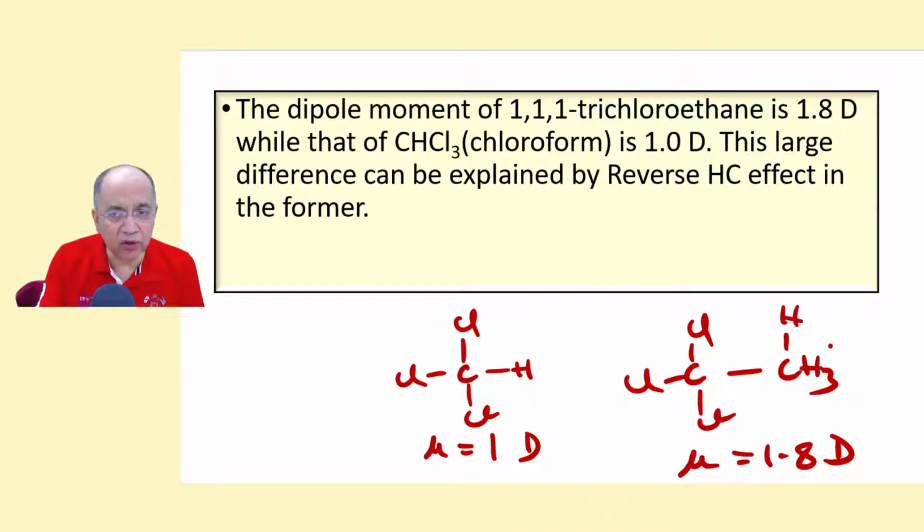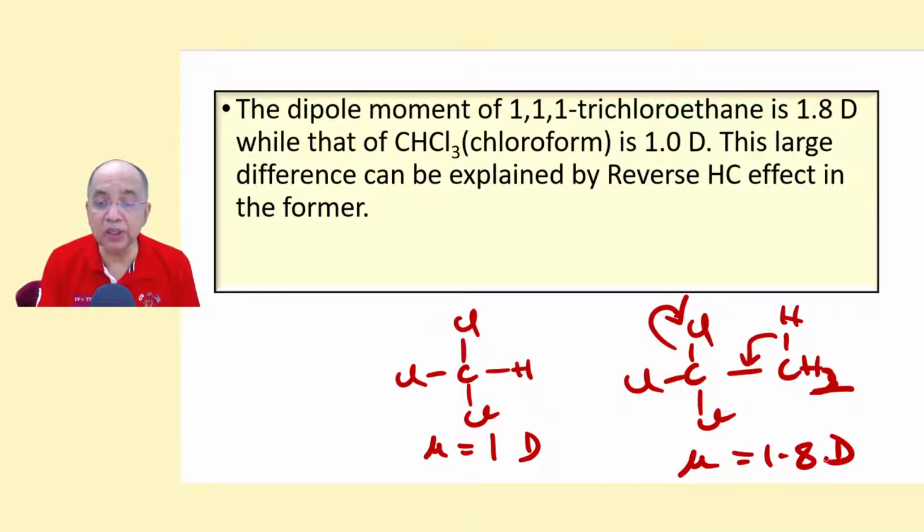Because there will be no bond resonance. That is a reverse hyperconjugation with this chlorine, this chlorine, this chlorine, involving these hydrogens, this CC. So many possible contributors make the polarization so high that, though only 3 chlorine atoms are there in this compound too, the dipole moment has increased considerably.